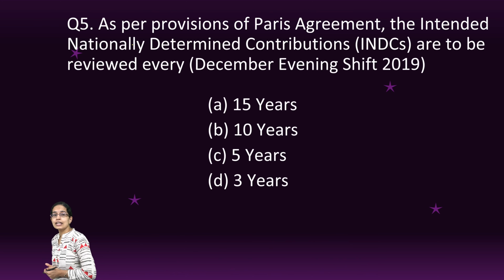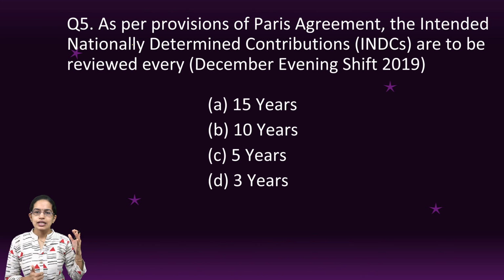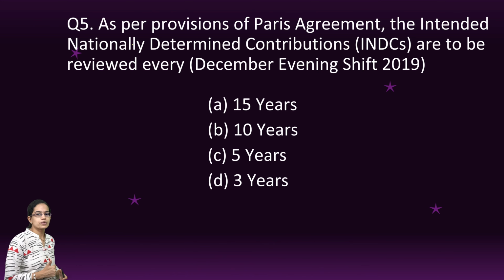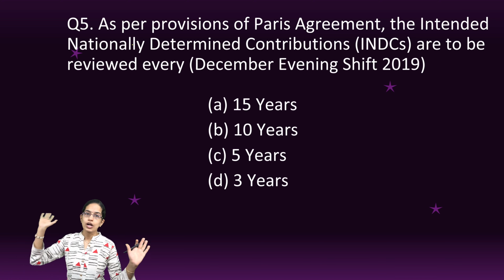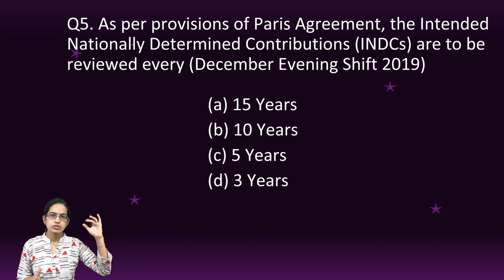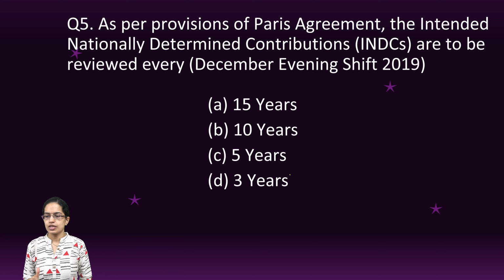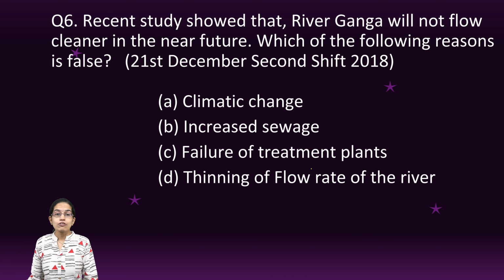The next is, under the Paris Agreement, the intended nationally determined contribution, which is how much every country should contribute worldwide in order to meet the goals, is reviewed every 5 years. So again, a very, very important question that was asked. These kinds of questions are memory based, rote based, but definitely scoring.